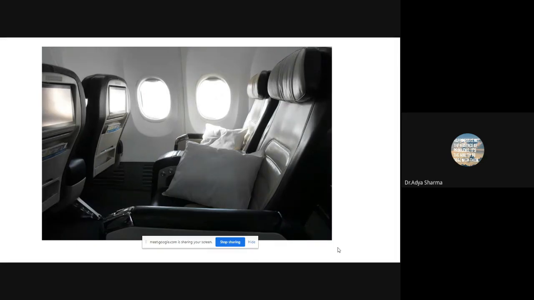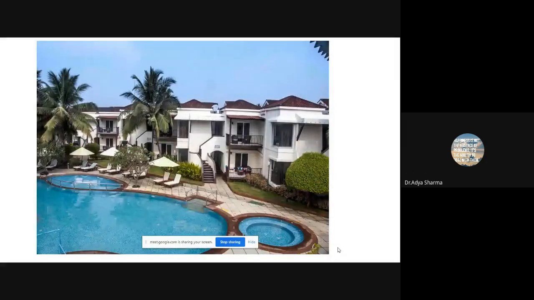This is not the only example. So when I went to Goa, I found out that there was this hotel, and I don't know honestly whether this hotel is in Goa or not. This is just to show you a picture. So pre-COVID times in December, if you wanted to take a room in that hotel, it was for 15,000 rupees per night. Surprisingly, when you wanted to take a room in that same hotel in May, June, it was only 5,000 or 7,000 per night.